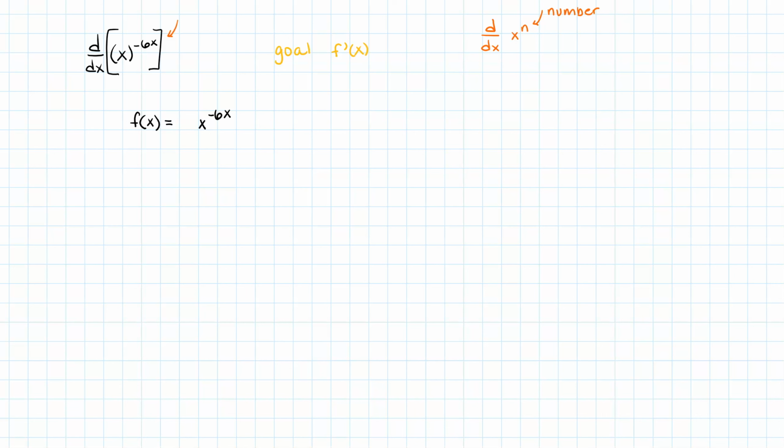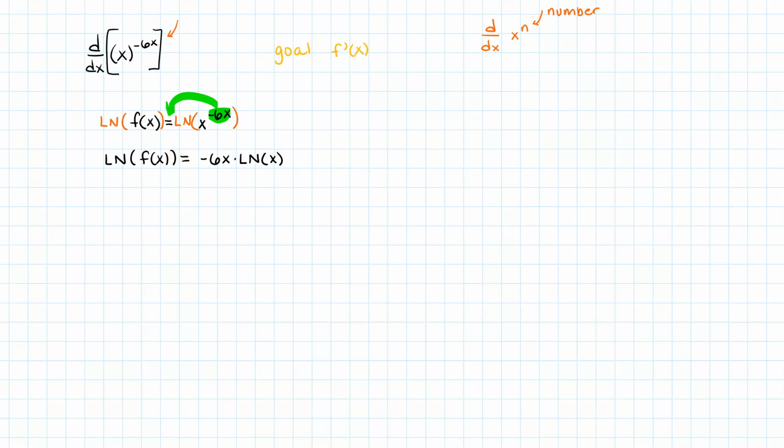I'm going to apply the natural log on both sides, and the reason is that now the power comes downstairs out front. So let's rewrite our problem: natural log of f of x equals negative 6x times the natural log of x.